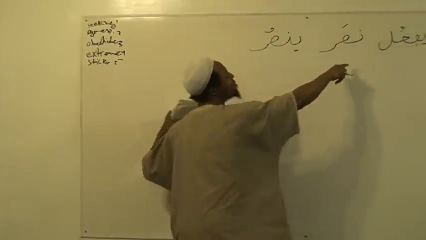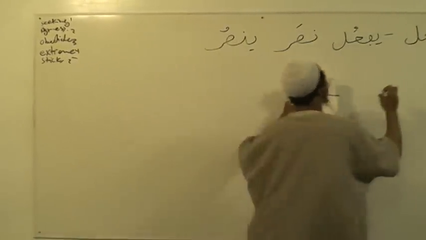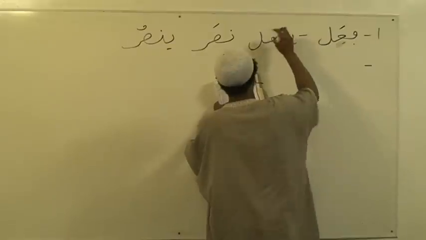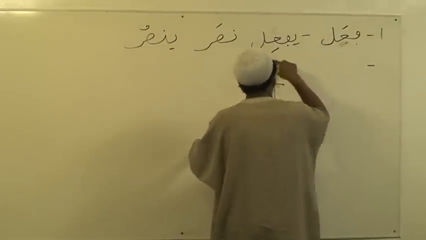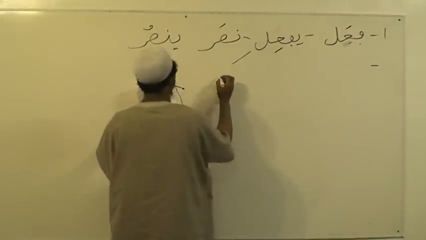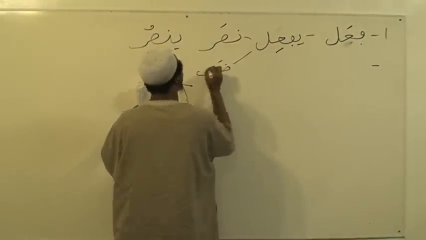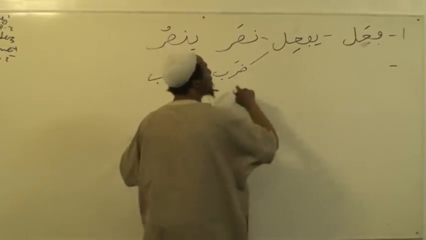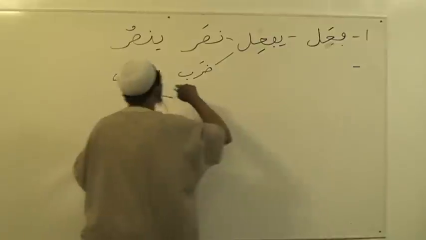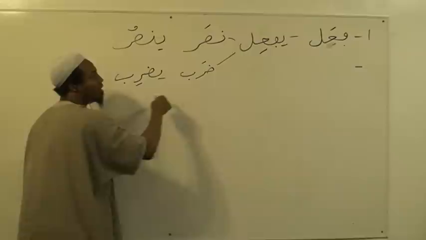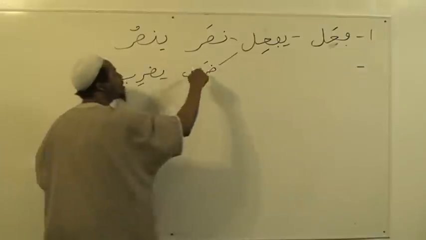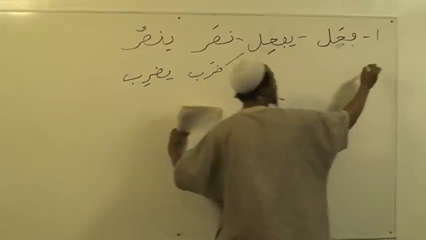Okay? So, fa'ala yaf'ulu ka nasara yansuru. That's the first type. The second type is fa'ala yaf'ilu ka daraba yadribu. Say daraba yadribu. So here, the fatha is on the ayn of the letter, and there's a kasra on it when it goes to the mudari. So it's fa'ala yaf'ulu ka nasara yansuru, and fa'ala yaf'ilu ka daraba yadribu. Okay, that's the second one we have right there.